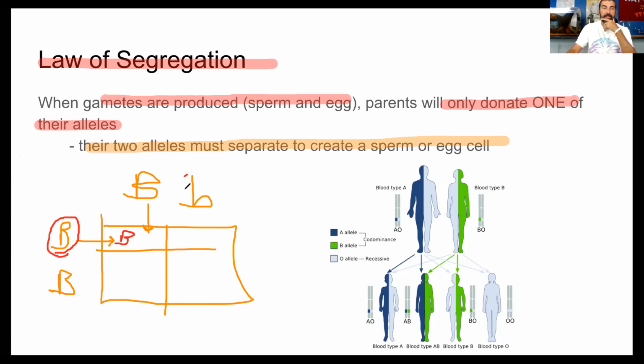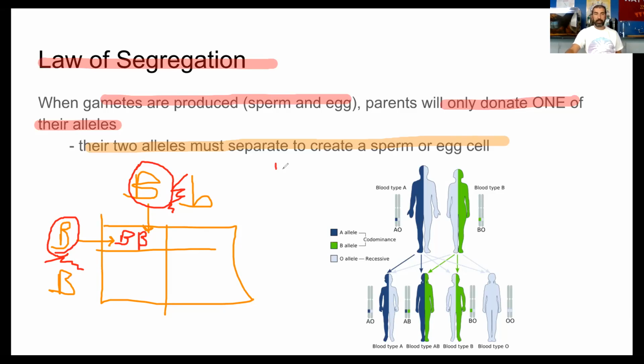This big B has to separate from the little b, just like that one did, to create that offspring. Oh, excuse me, I actually drew that wrong. That should be another big B, right? So this allele has to separate from that one, and this allele will separate from this one to create that offspring.